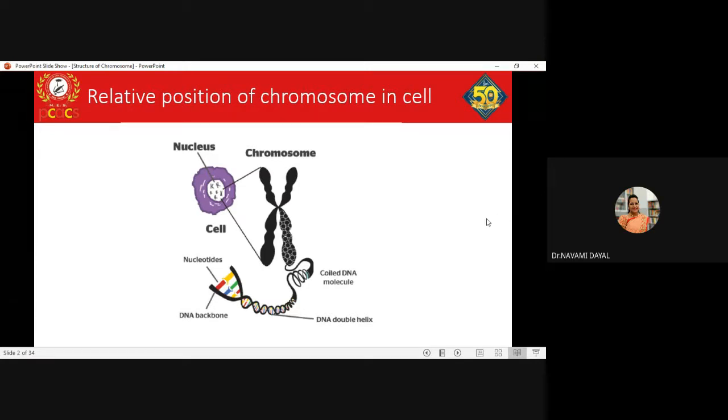Which is the most accessible cell? Skin cells. Epithelial cells from the mouth, yes. You can even take blood cells. Your WBCs are a major source.